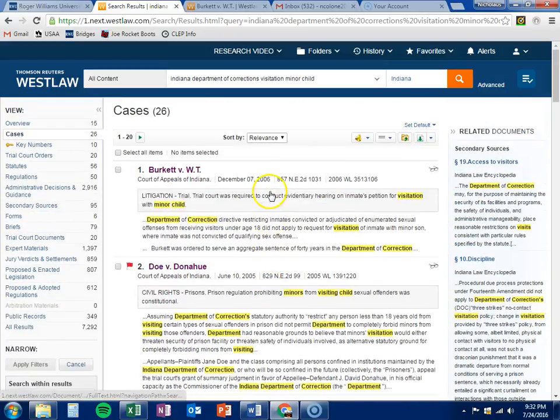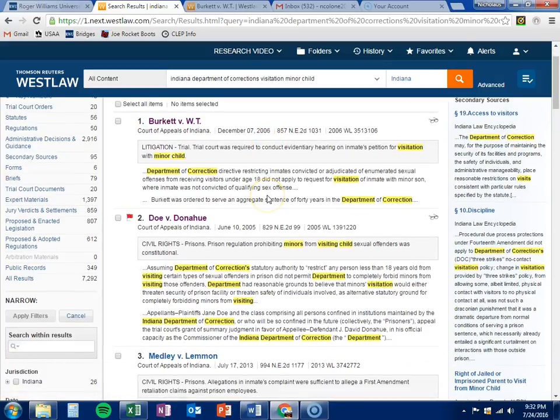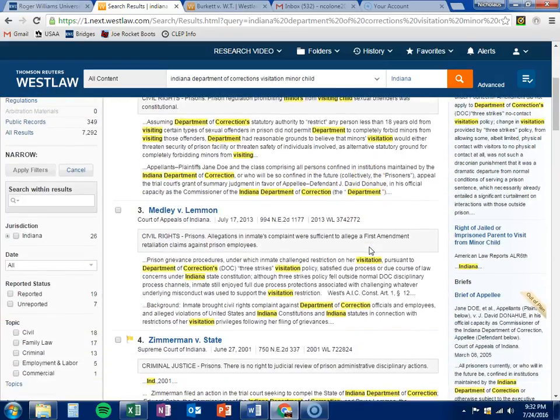So moving forward, we have 26 cases to go through. We're trying to figure out what would happen. Again, we're getting words like sexual offenders, things like that. So we decided to take sex out of it. And you can do this by going into the advanced, it's over here next to the search button. Go into the advanced and you can see all of the different modifiers you can use when using Westlaw.